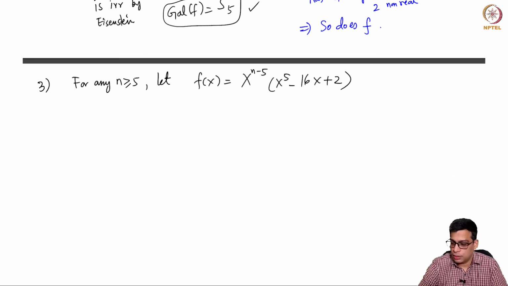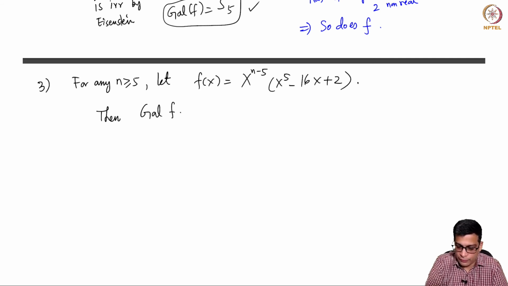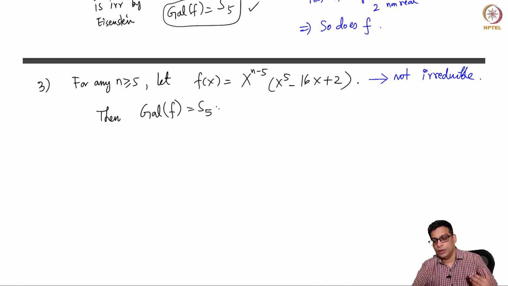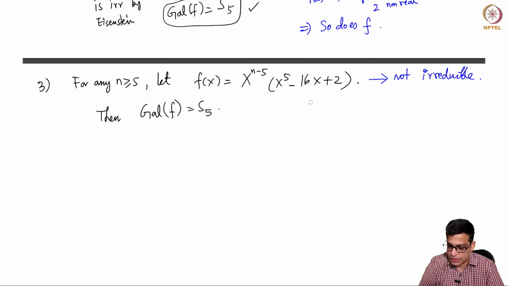So then the Galois group of f, of course, f is not irreducible. But however, we know that the Galois group of f is S5, because this already has roots. So the splitting field of f is the splitting field of this, which is S5. So this implies f is not solvable.